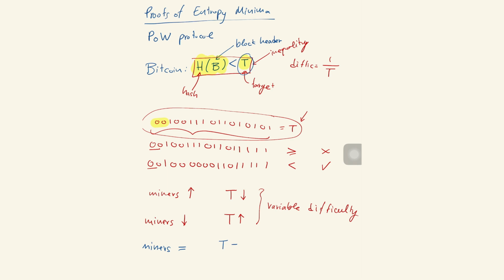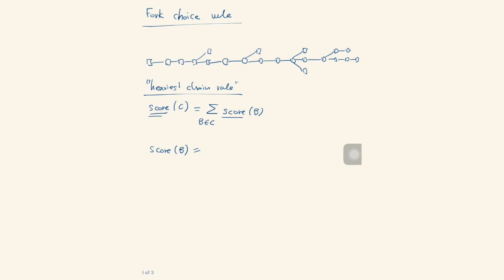The analysis that I'm doing for Poem and for Bitcoin, well, for Bitcoin, there's a paper that analyzes also how the behavior manifests during variable difficulty or target readjustment. For Poem, it's conjectured that the things that I will tell you also extend to variable difficulty settings. But for simplicity, let's just say that the target is a constant, which means that we can just score each block as counting for score of 1, right?